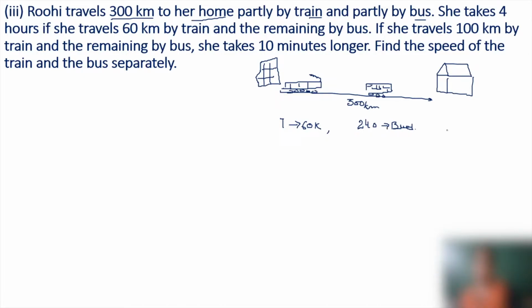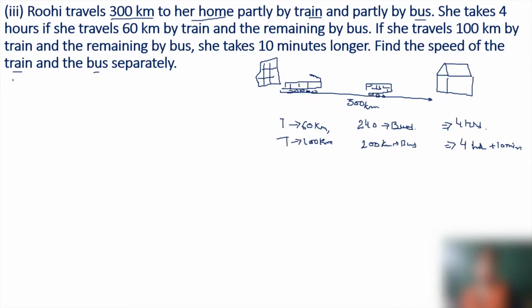If she travels 100 kilometers by train and the remaining distance, since the total distance was 300, is 200 kilometers by bus, she takes 10 minutes longer, which means 4 hours and 10 minutes. For this case, find the speed of the train and bus.